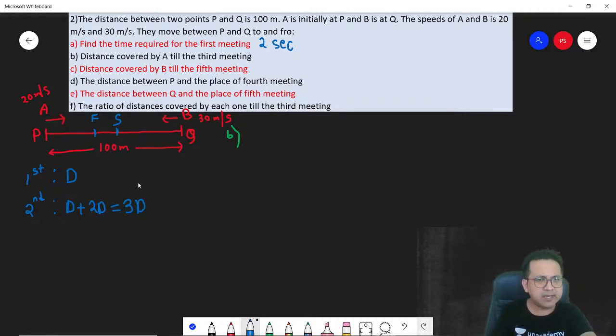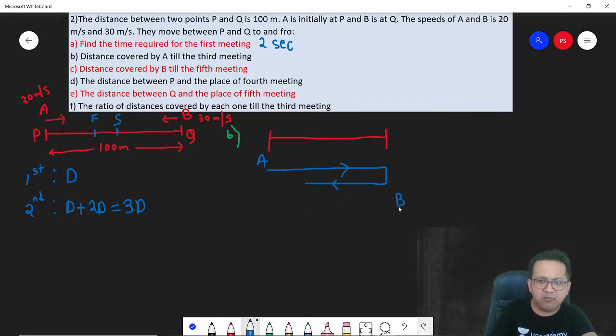How 3D? Again, the logic is very simple. If you want to visualize, let's say this was the diagram. How much did A cover? A covered this distance, and while coming back, he met, let's say, out here. So A covered this much distance. Remember A started from here.